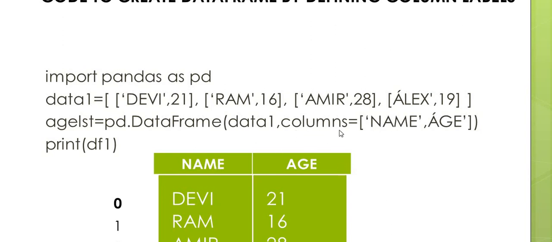So columns is the argument given to the data frame to define the column labels. data1 is the value, columns the labels for the columns. Then print df1. Now we can check how the program executes.